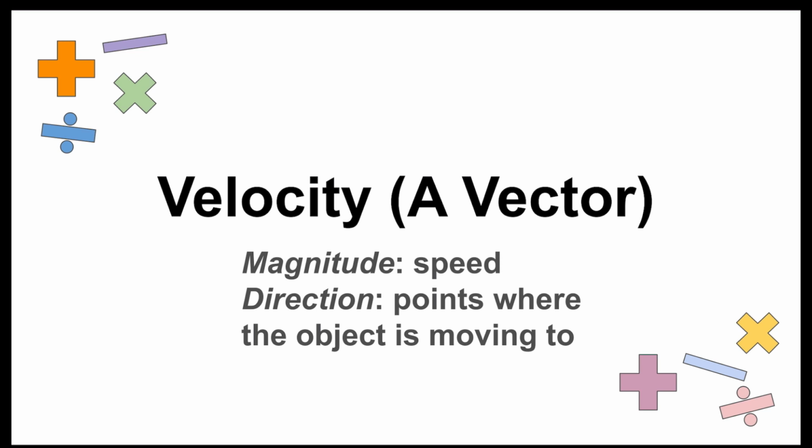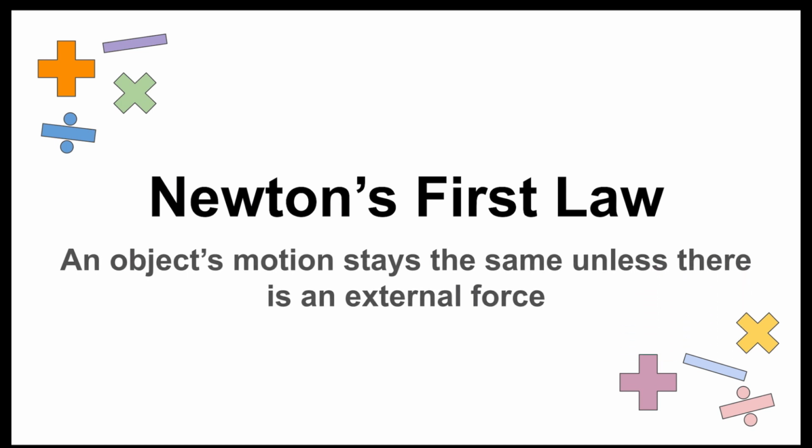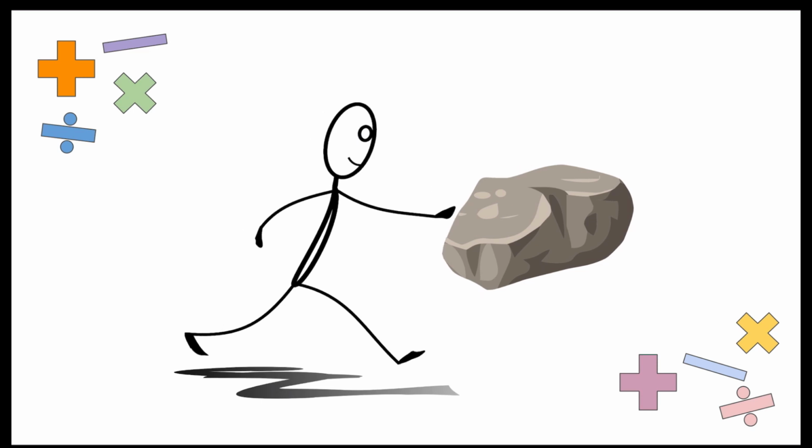Now we can move on to Newton's first law, which states that an object's motion stays the same if there is no external force acting upon it. This means that objects at rest stay at rest unless there is something else applying external force on them. For example, you have to put effort into pushing a boulder because it will not move on its own.